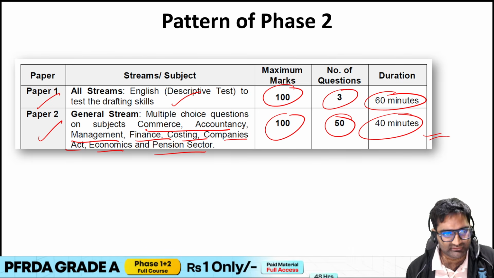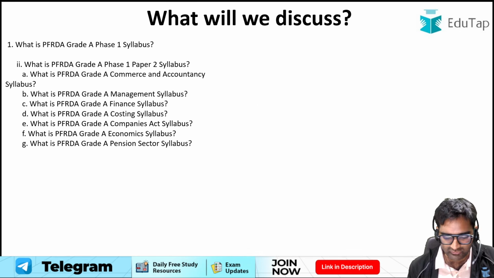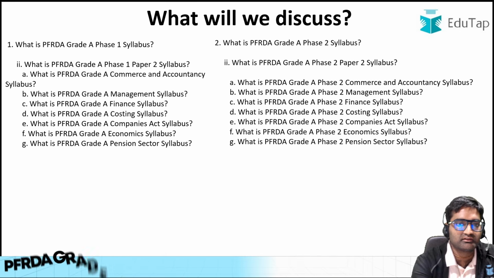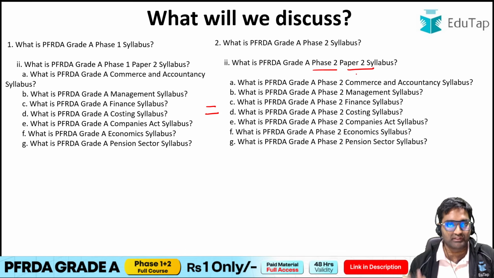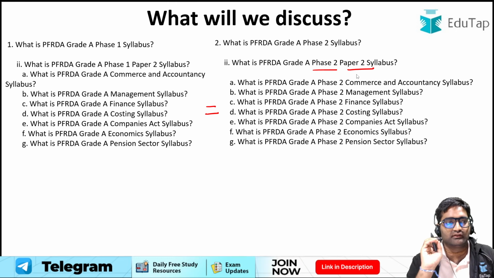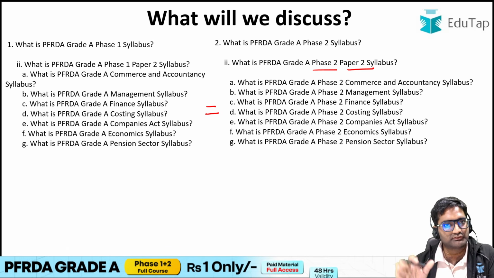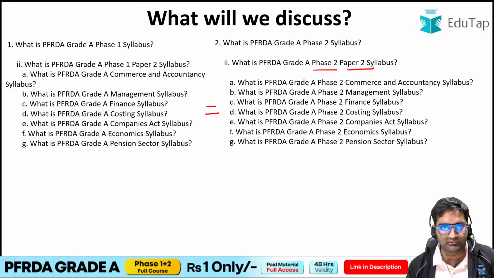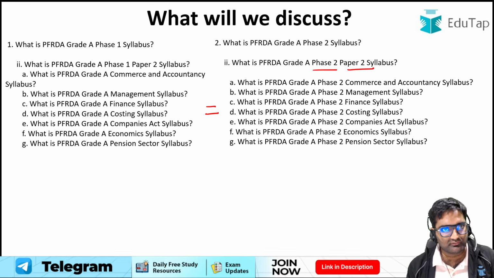That answers the question. Now talking about the next part, here we will be discussing the phase 1 paper 2 syllabus, and as we have seen, the syllabus for phase 2 paper 2 is also the same. Are the subtopics also the same? Yes. In the official notification also, the phase 1 paper 2 and phase 2 paper 2 syllabus is given together, although the level of questions might change. So we will discuss the syllabus together over here.